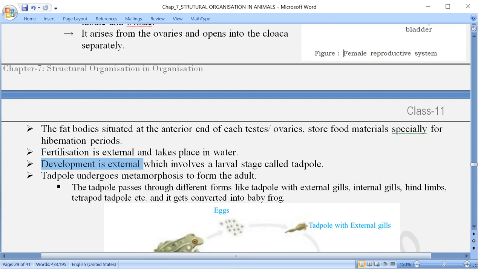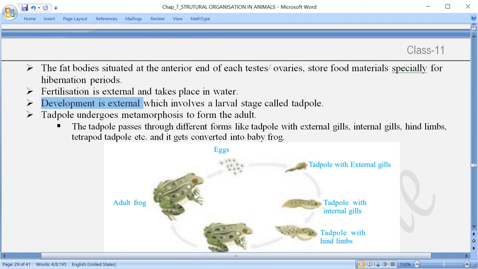And over here, when the young ones come out of the egg, what happens? They are not like the adult form, मतलब देखने में वो adult की तरह नहीं होते हैं, and इसीलिए यहाँ पर क्या है? Larval stages are there, you can say, or intermediate stages are there, and because of that the type of development that is referred to over here is what? Indirect type, क्योंकि वो adult की तरह नहीं दिखते, इसलिए वो indirect हो गया.